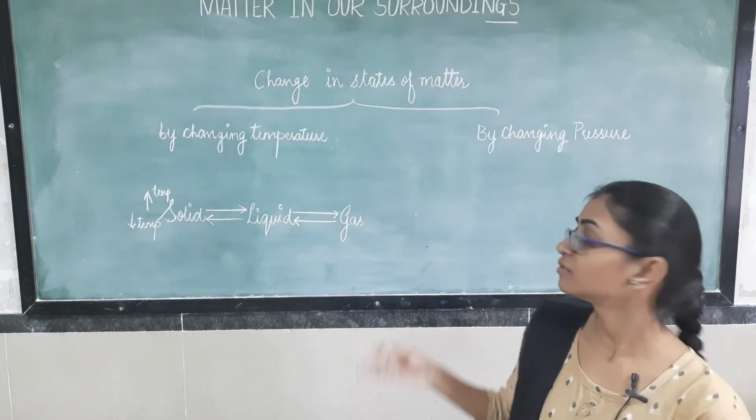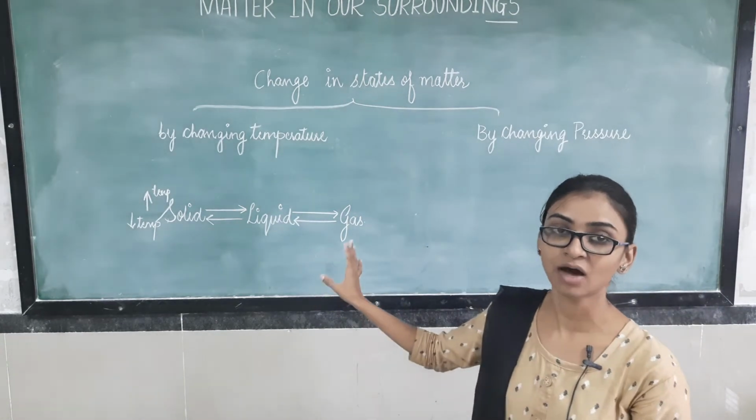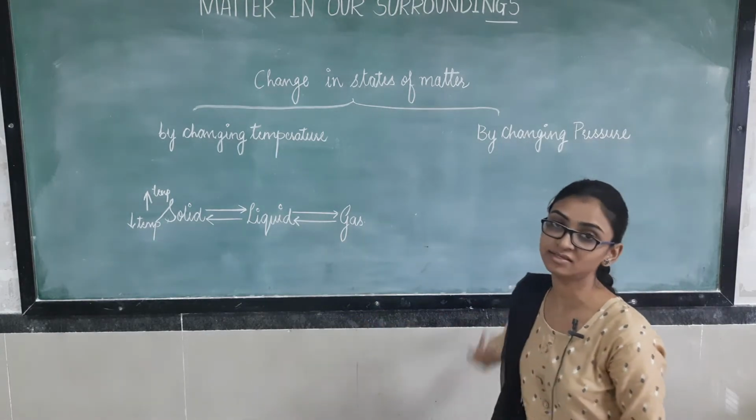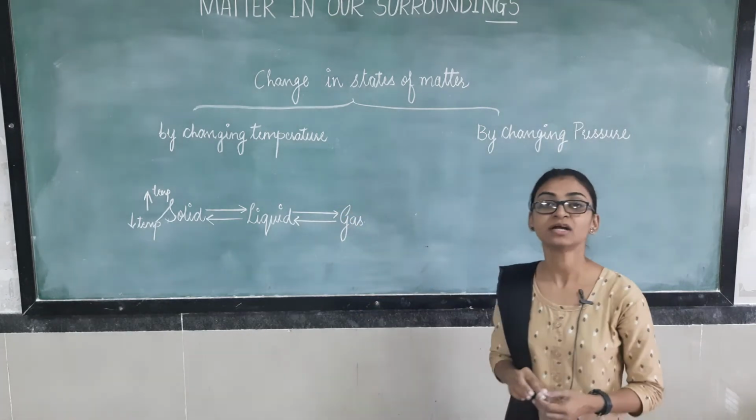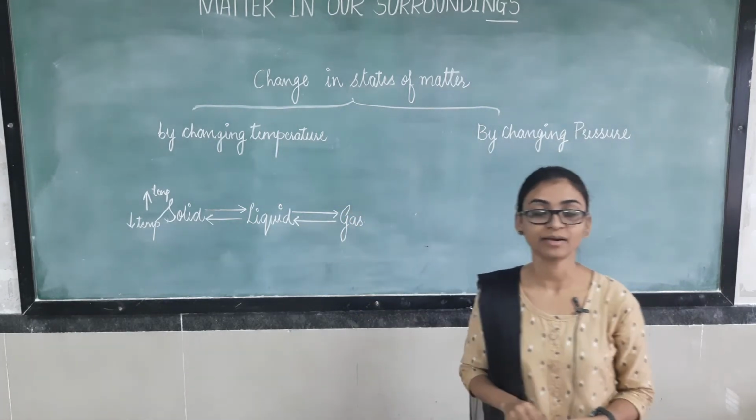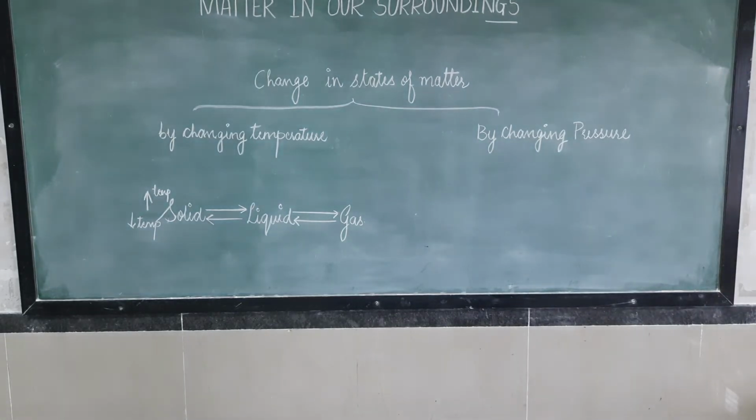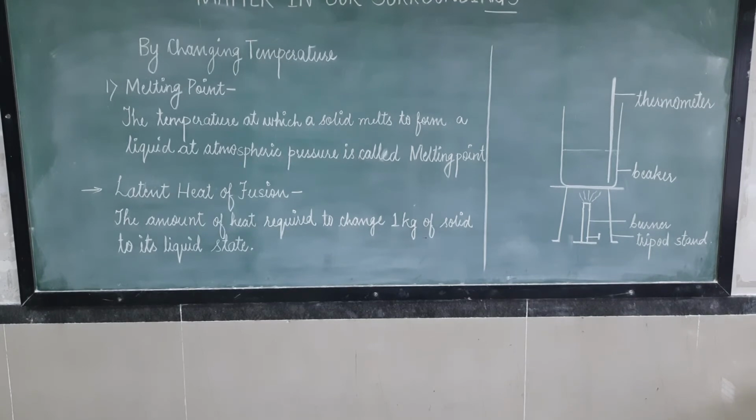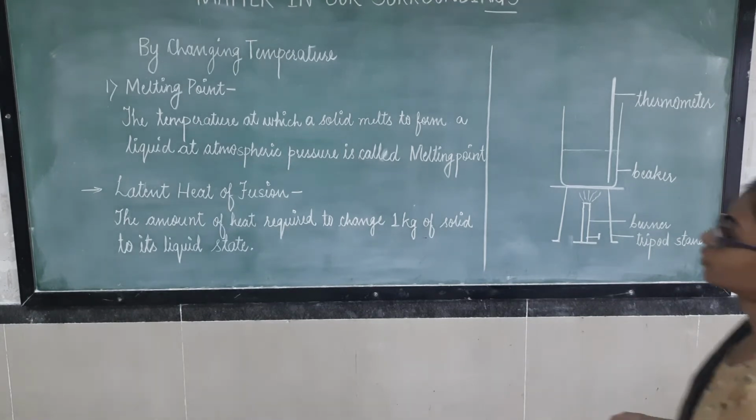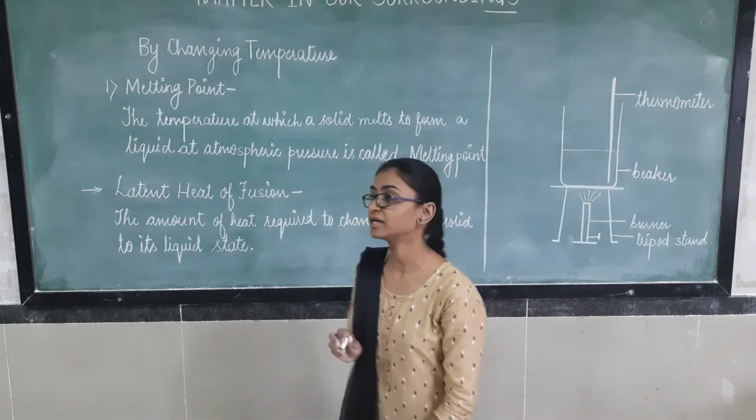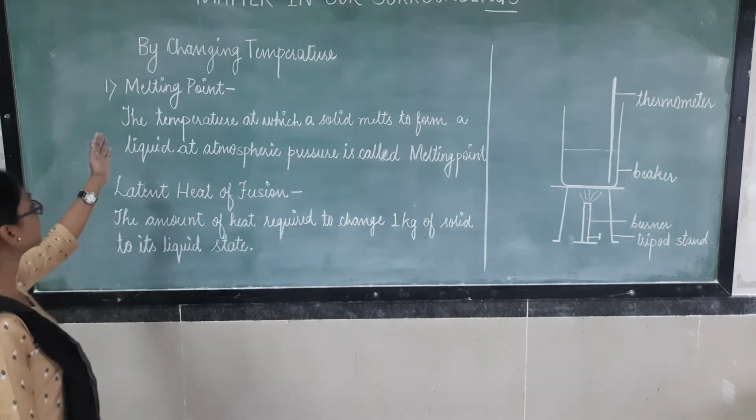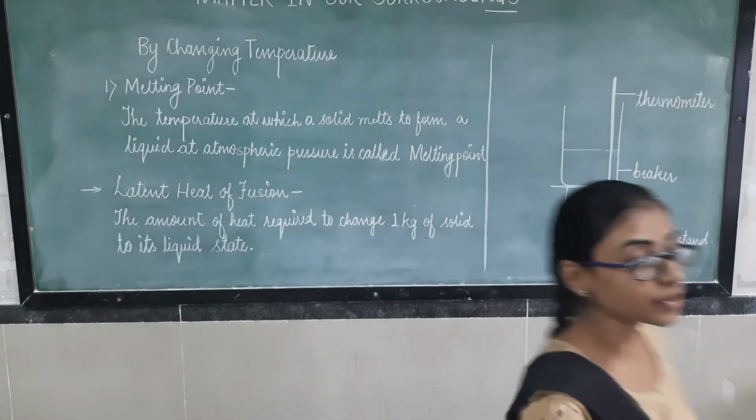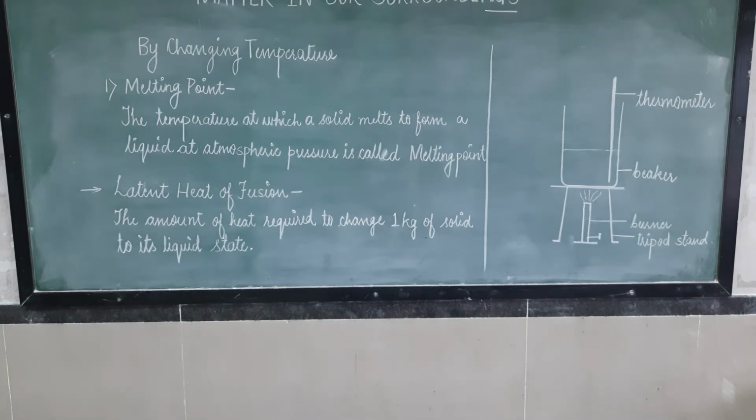So till now we have learned in general about this. Now in detail we are going to learn this, as we have some terminologies associated with change in temperature. So now we are going to study these in detail, okay? Now just see here. By changing temperature we are going to learn in brief. So the first terminology here is melting point, right? So we are going to discuss here about melting point.